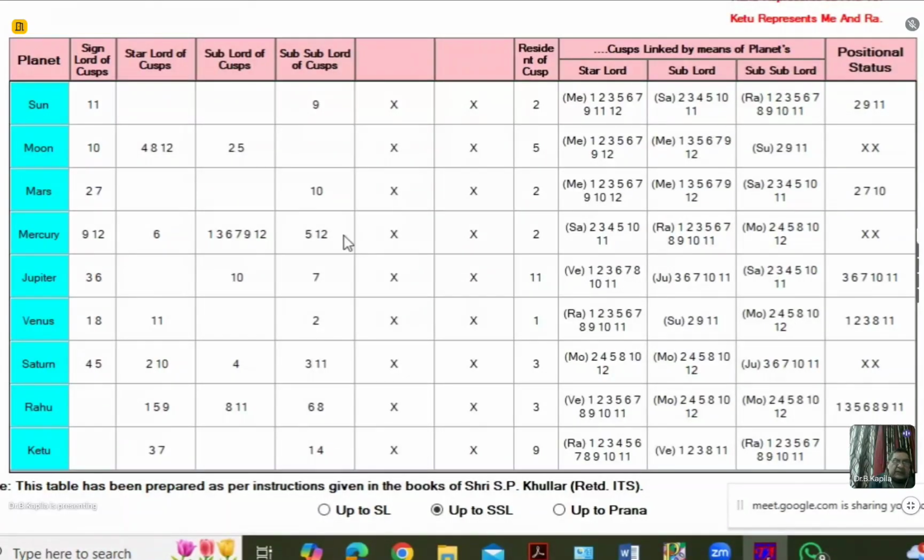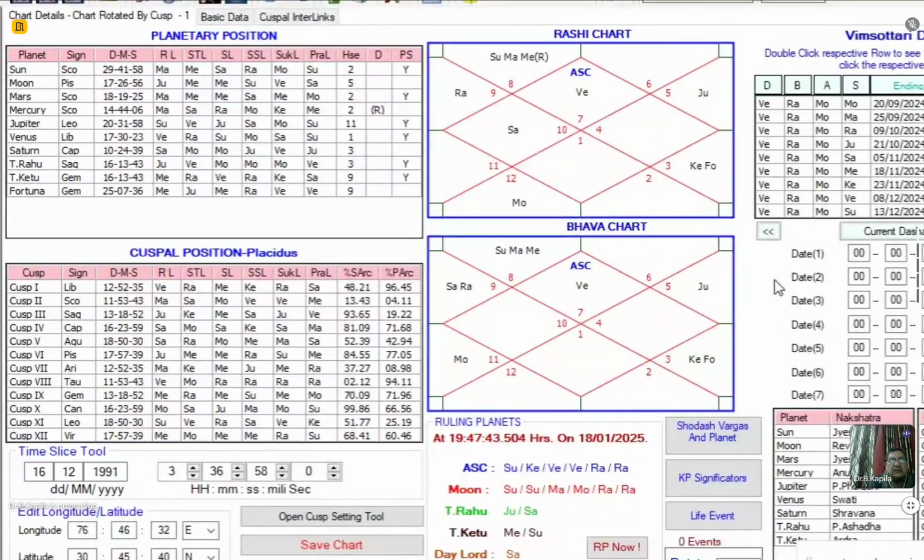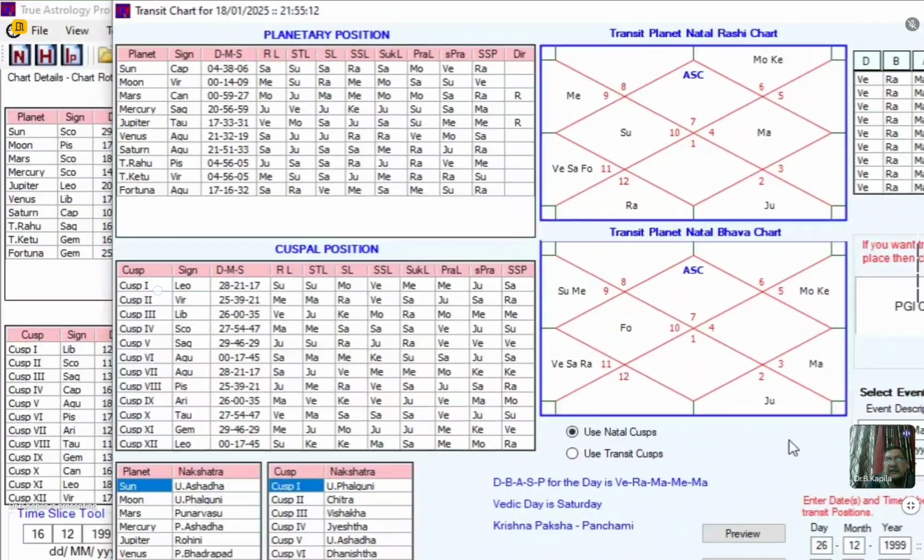Okay. So anyway, all the planets are significators and giving the promise of marriage and also final confirmation for the marriage, either by the appearance of 5, 7, 11, or by 11 or by 5. So all the planets are good enough to give the event of marriage. So now I will have to go to the transit chart to find out